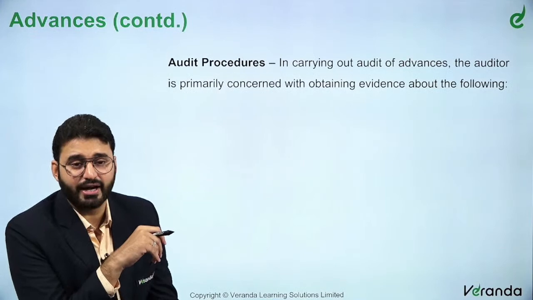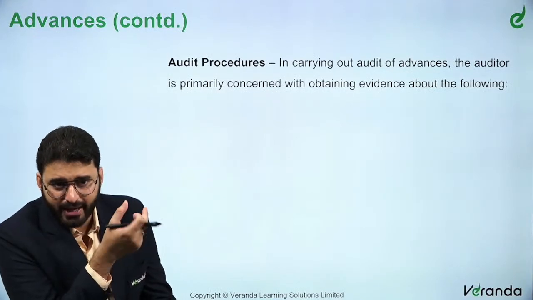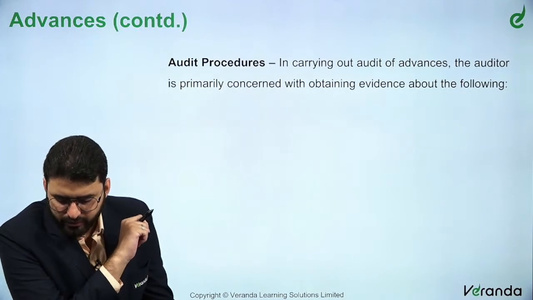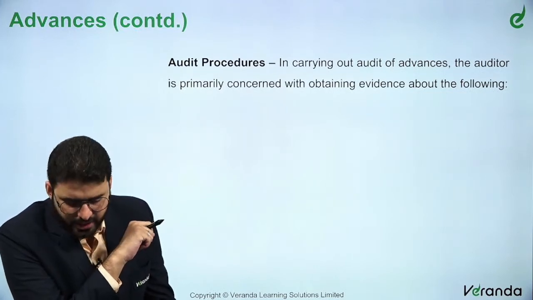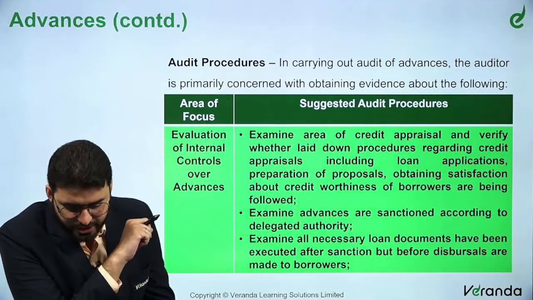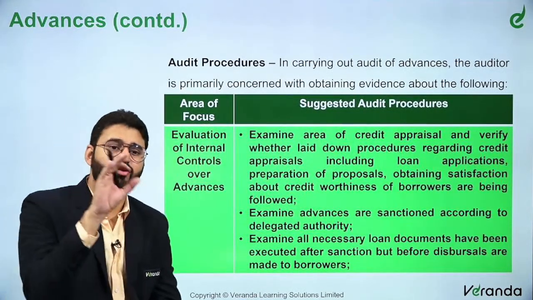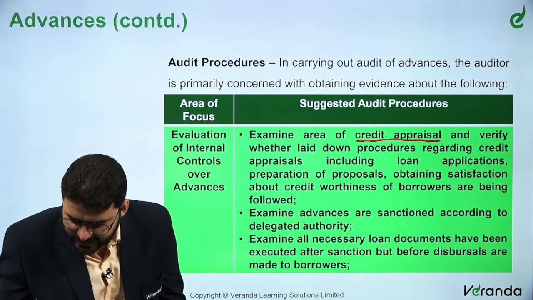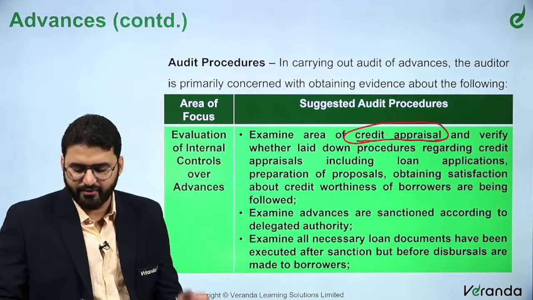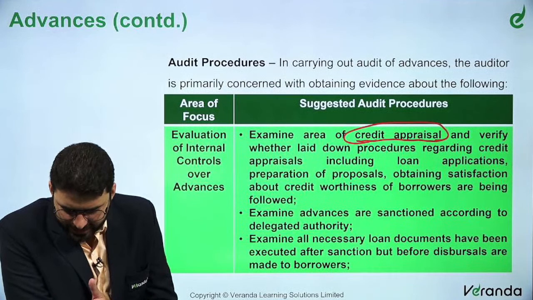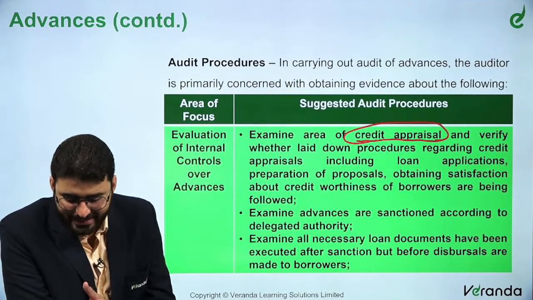Now the next one is advances. So we discussed cash and bank. Now we are discussing the audit procedures on advances. In carrying out audit of advances, the auditor is primarily concerned with obtaining evidence about the following. Evaluation of, very important, the internal control over advances. Examine the area of credit appraisal and verify whether laid down procedures regarding credit appraisals, including loan application, preparation of proposals, obtaining satisfaction about credit worthiness of the borrowers, are being followed.